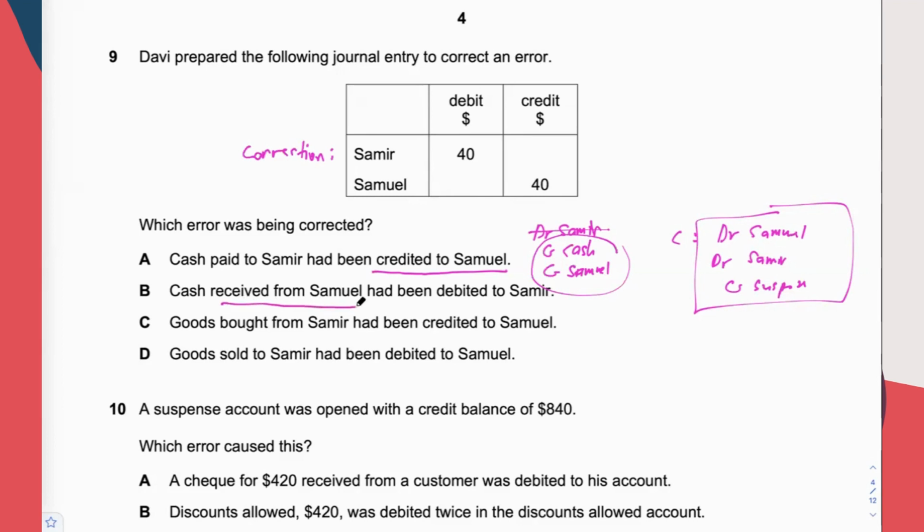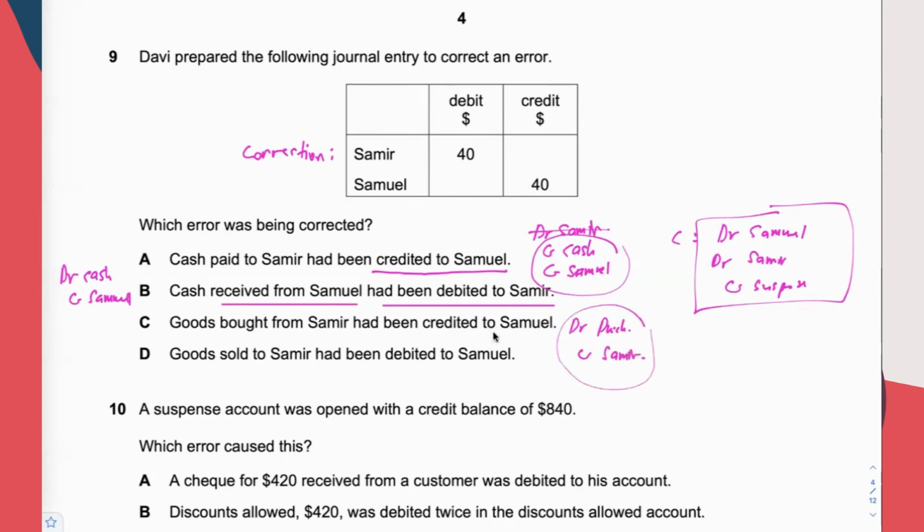Cash received from Samuel. When you receive cash from Samuel, supposedly debit cash, credit Samuel. They say debited to Samuel. For this one, correction will also involve 3 entries. If you don't believe, you can come up with it. It is very similar to the error A. Goods bought from Samuel have been credited to Samuel. Sounds confusing. So we bought goods on credit from Samuel. Supposedly debit purchases, credit Samuel.